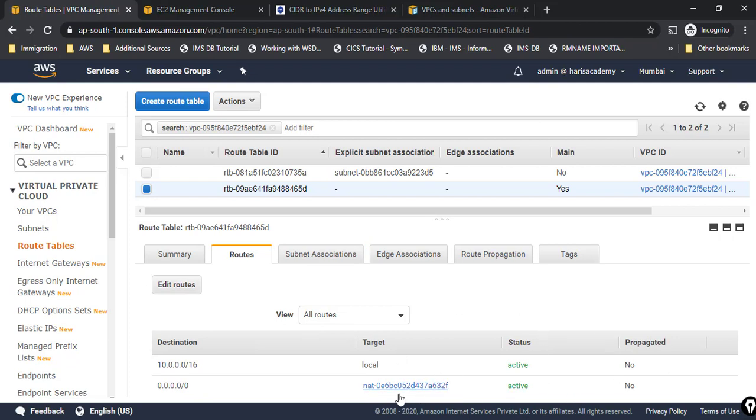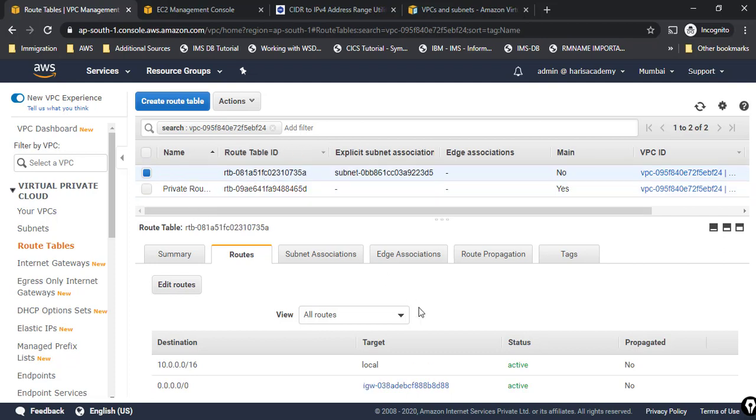That means your route is taking traffic to NAT. So this will act as your private route table. We haven't given the name yet, but this is the private route table for VPC wizard. So it will have access to the internet only through the NAT gateway.